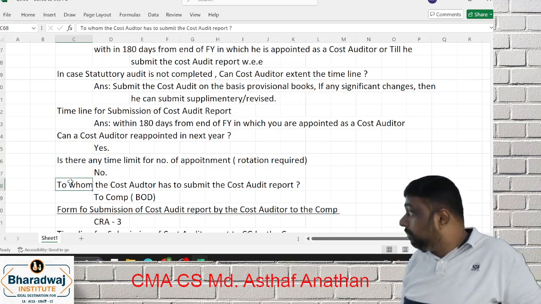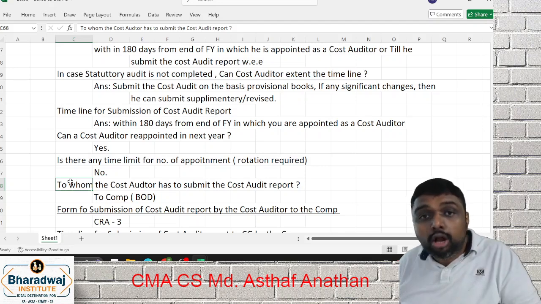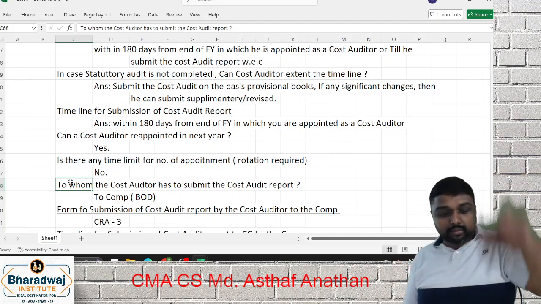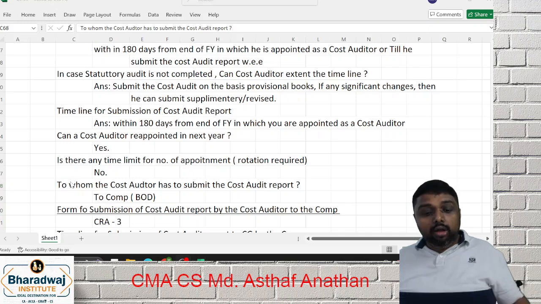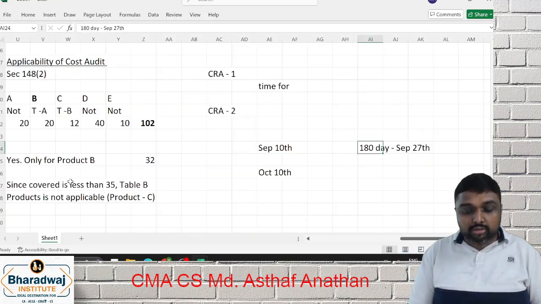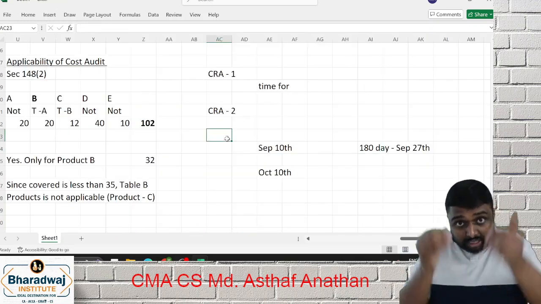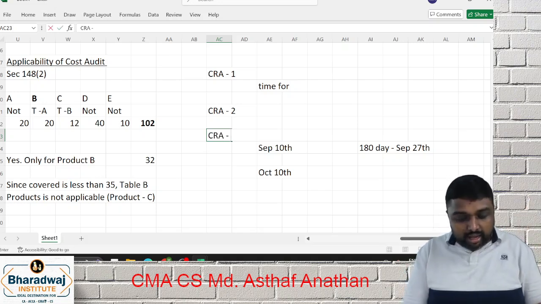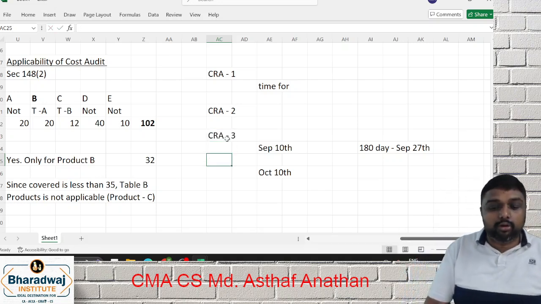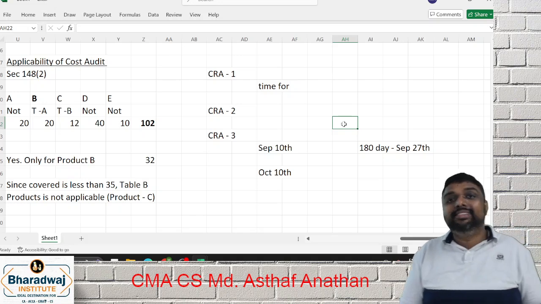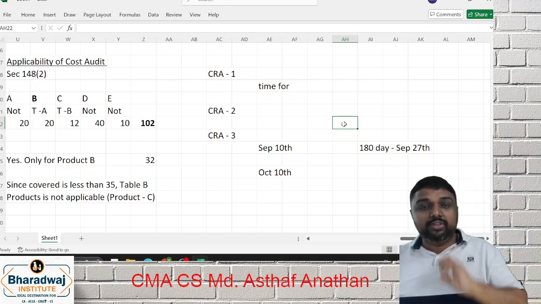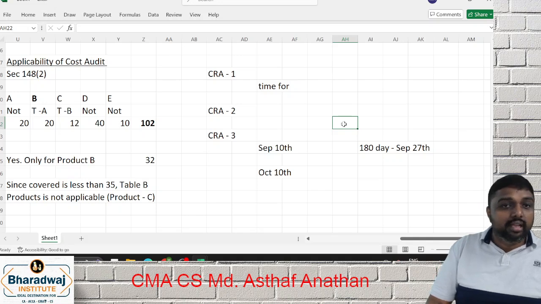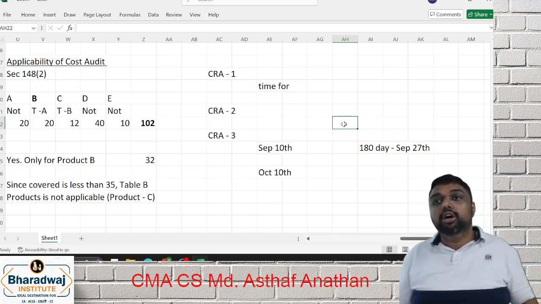To whom does the cost auditor have to submit the cost audit report? Very, very important. The cost auditor has to submit the report to the board of directors. That is the company or board, depending upon the option in the MCQ. Now, see which form the cost auditor has to submit. The cost auditor has to submit his report to the company in CRA3. Are you clear, friends? In CRA 3 only he has to submit.